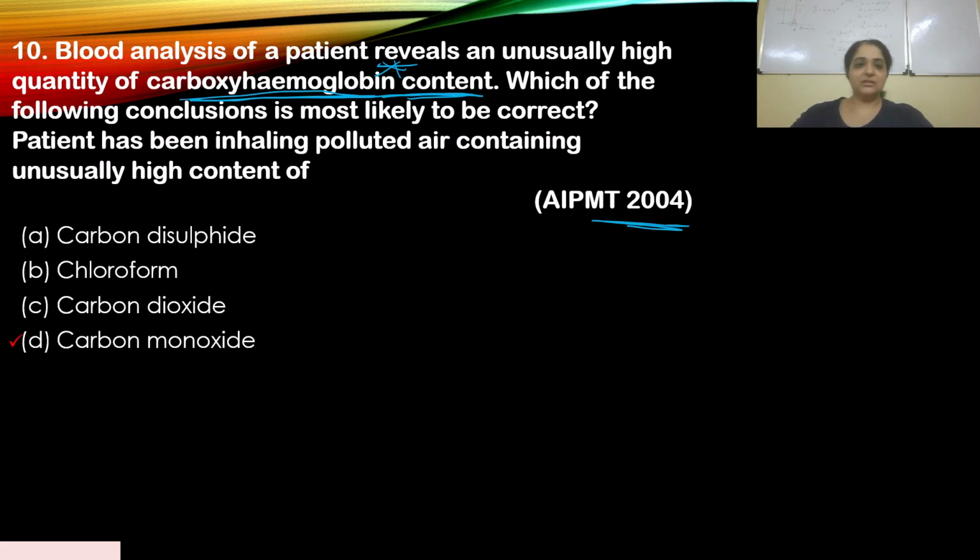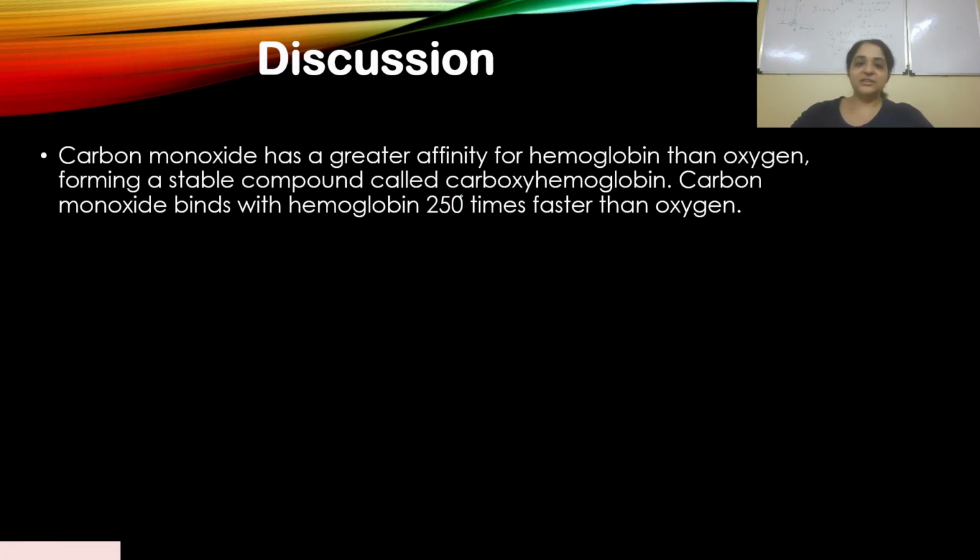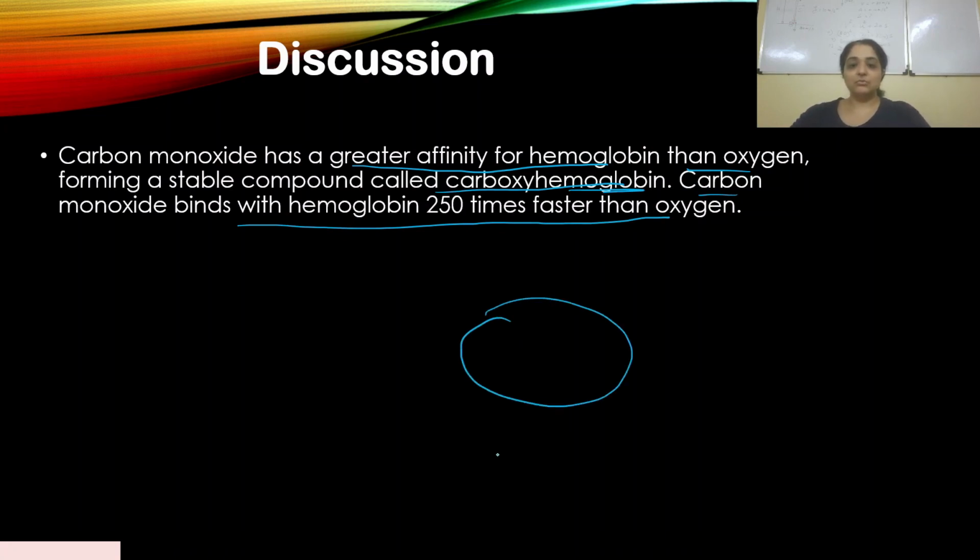Let's look at the discussion. We will look at it in detail. Carbon monoxide has a greater affinity for hemoglobin than oxygen, forming a stable compound called carboxyhemoglobin. Also, carbon monoxide binds with hemoglobin 250 times faster than oxygen. So if there is a hemoglobin over here, and O2 and CO had to race against each other, CO will obviously reach faster, before O2 can reach.